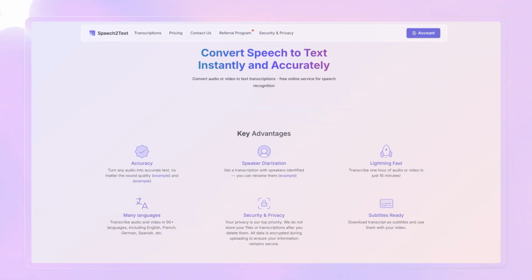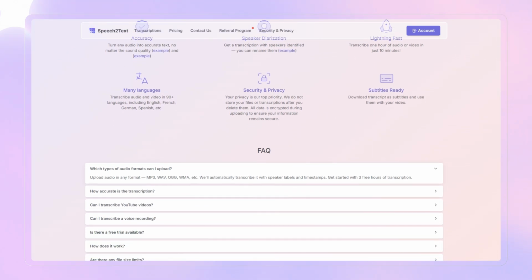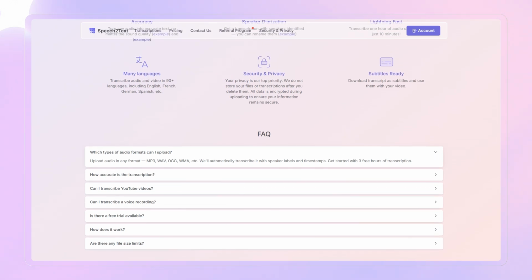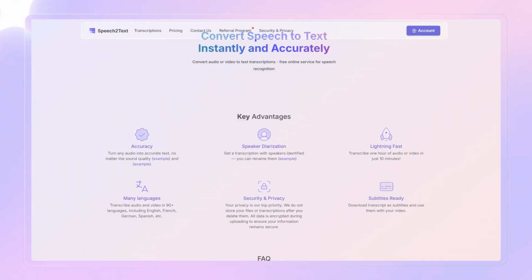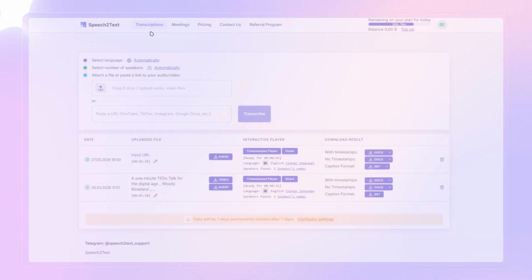Today I'll tell you about audio-to-text transcription for free and without registration. For this, we will use the speech-to-text service. The service offers high-quality speech recognition from audio and video files, as well as from YouTube, and provides convenient tools for working with text. Let's take a look at how the transcription process from an audio file works.